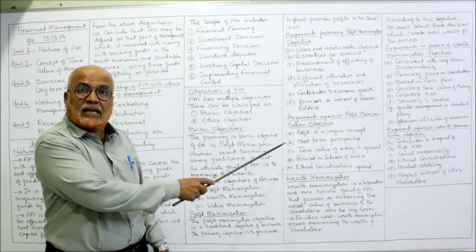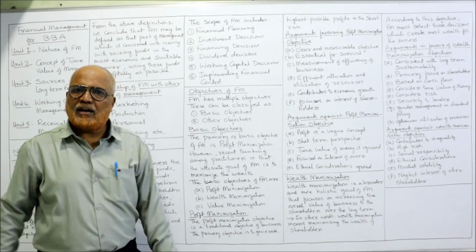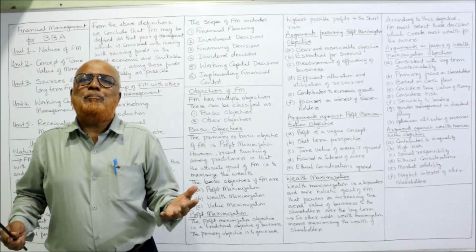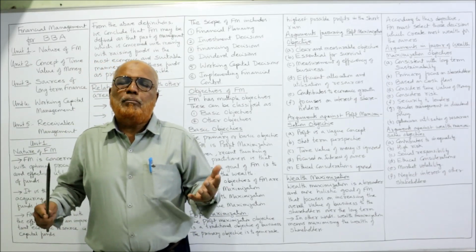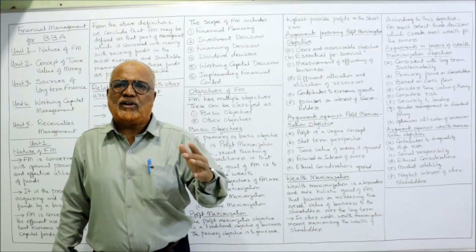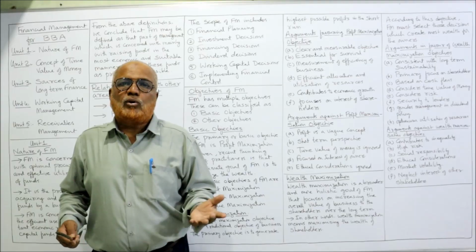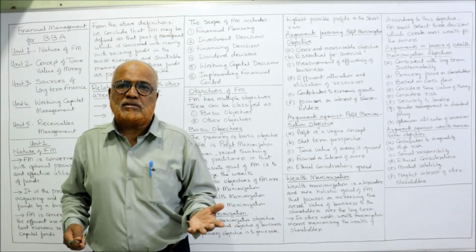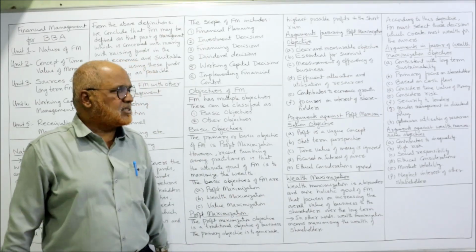Now, what are the arguments against profit maximization? Profit is a very vague concept. Vague means ambiguous, because we have different meanings for the term profit. It may be gross profit, it may be net profit, it may be profit before tax. So we don't know which type of profit you want to maximize. So it's a vague concept.